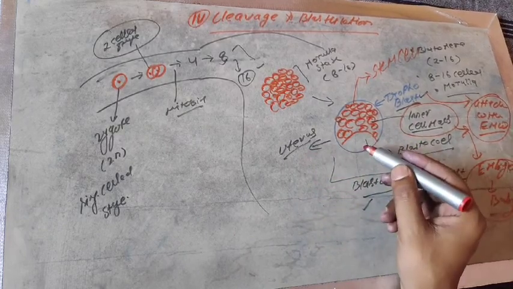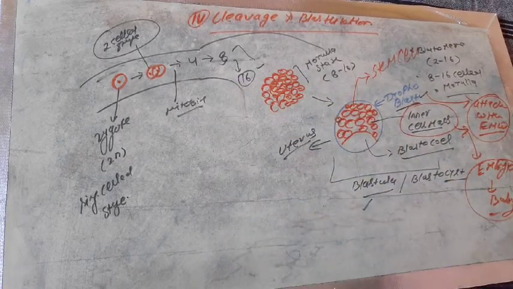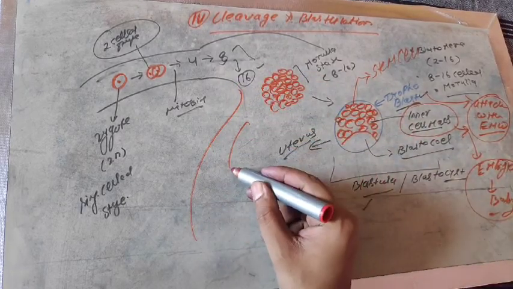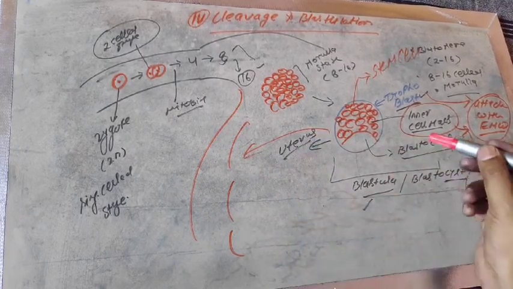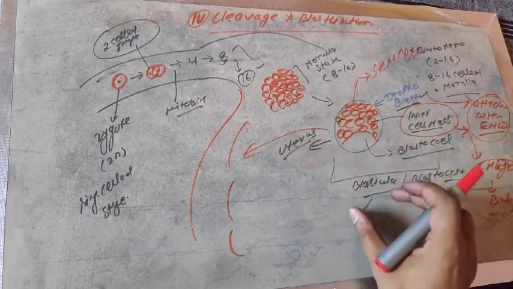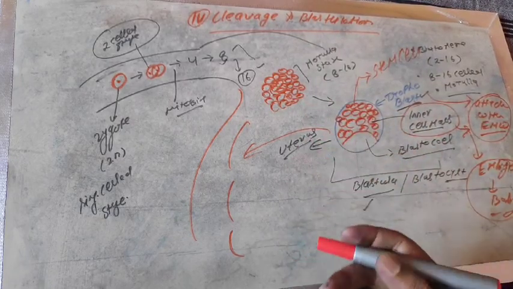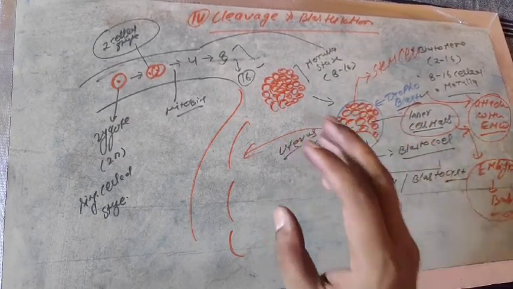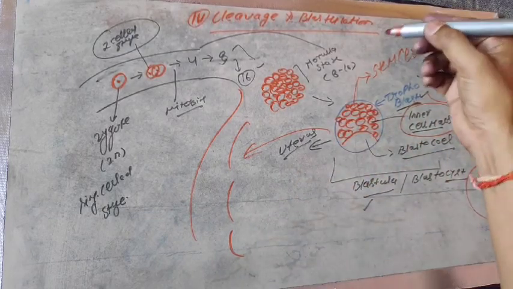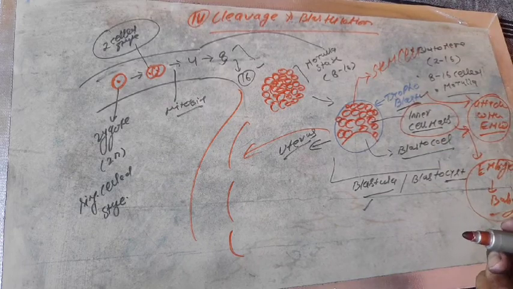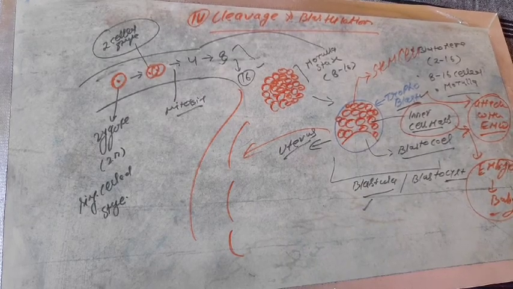When the trophoblast attaches with the endometrium wall of the uterus, listen, there is the attachment. When the blastula stage attaches with the endometrium wall of the uterus, then our next step will begin, that is the process of implantation, and it will be explained in this video lecture. There is no need to write about the implantation structure, so we should focus only on the implantation.